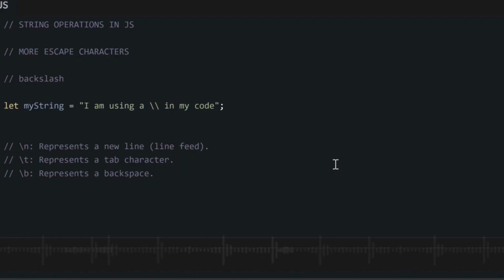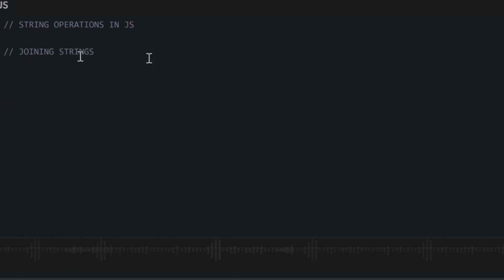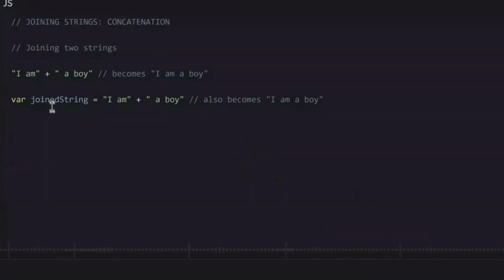Now we move on to joining strings. If you want to join two strings together, as I mentioned before, we can use this plus symbol to add strings, just like we use it to add numbers. When we use it to join two strings together, it is called concatenation. So let's say we have one string and then another string. We can add both strings together with plus and save them inside a third string. And we can do it directly by saying our variable joint string equals our first string plus our second string, and the final output will be the first string and the second string joined together as one string.